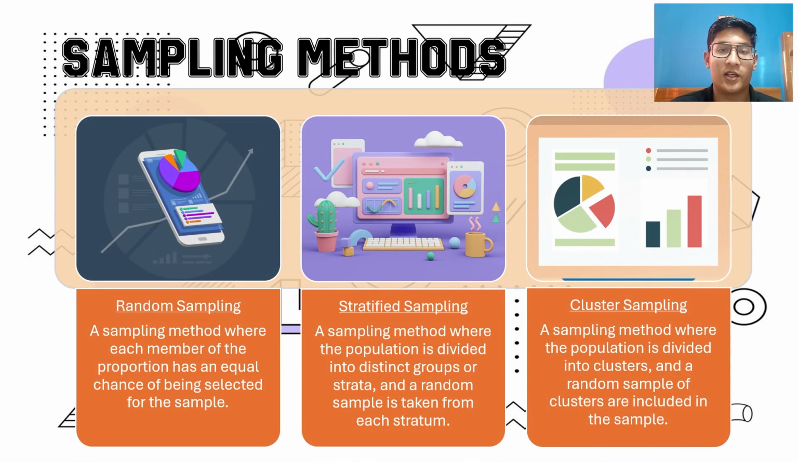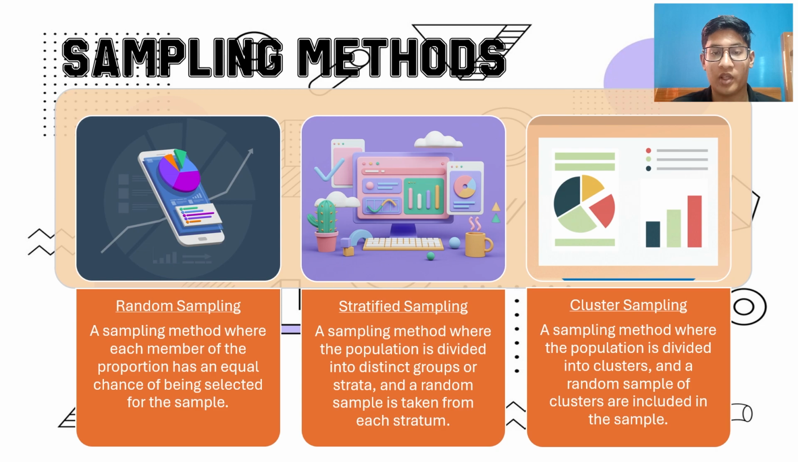Now, let us know what are the major methods in sampling distribution. So, let us talk about the first one. First one is random sampling method. A sampling method where each member of the population has an equal chance of being selected for the sample.